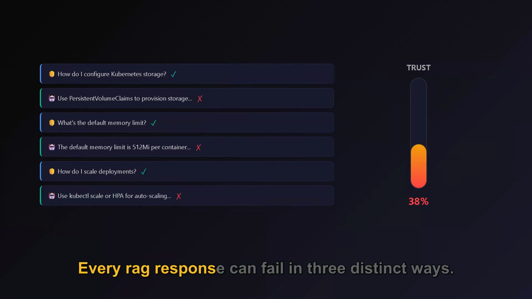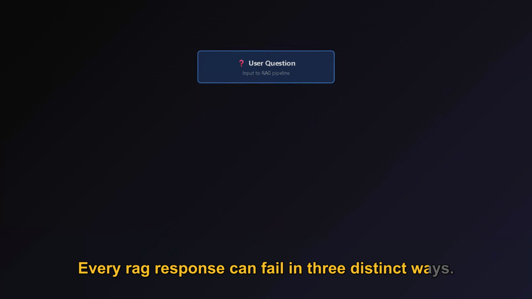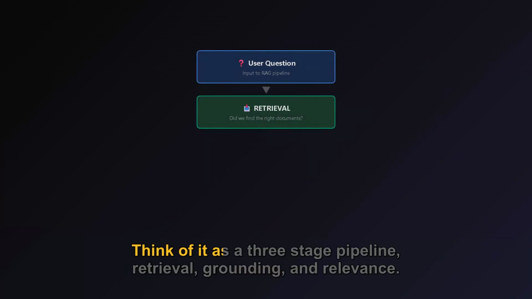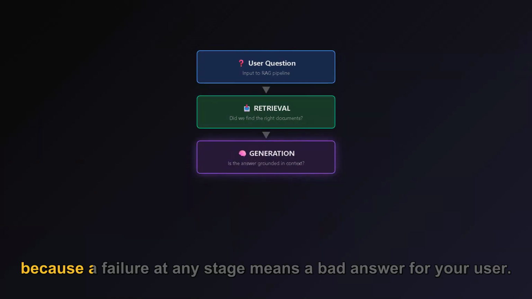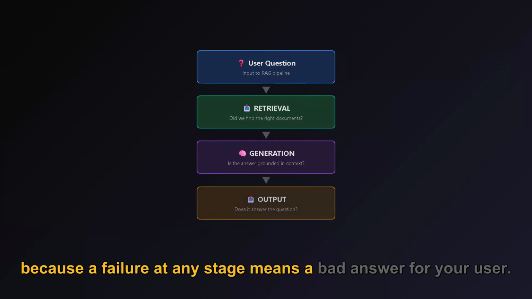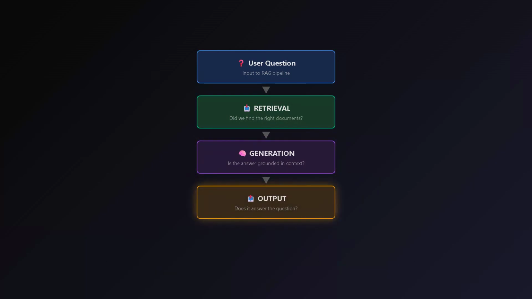Every RAG response can fail in three distinct ways. Think of it as a three-stage pipeline: retrieval, grounding, and relevance. You need metrics for each one, because a failure at any stage means a bad answer for your user.